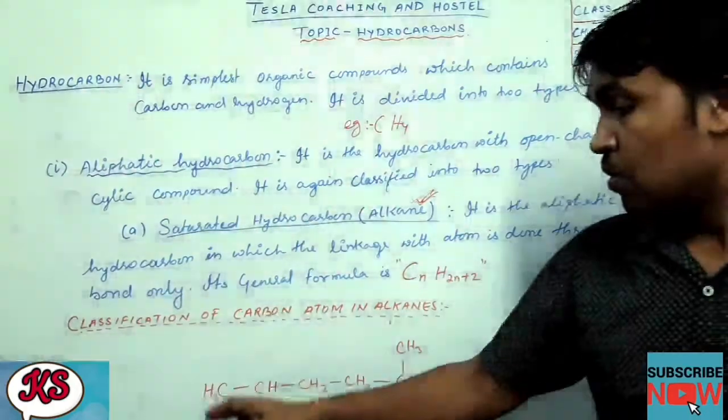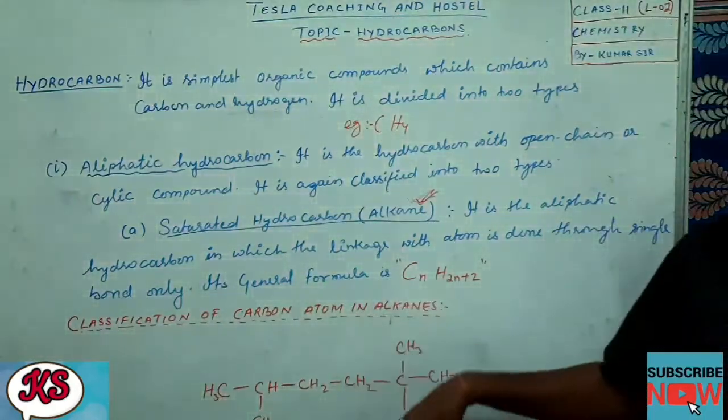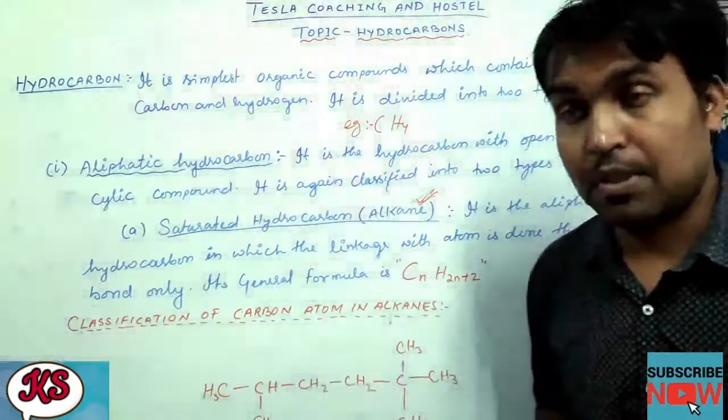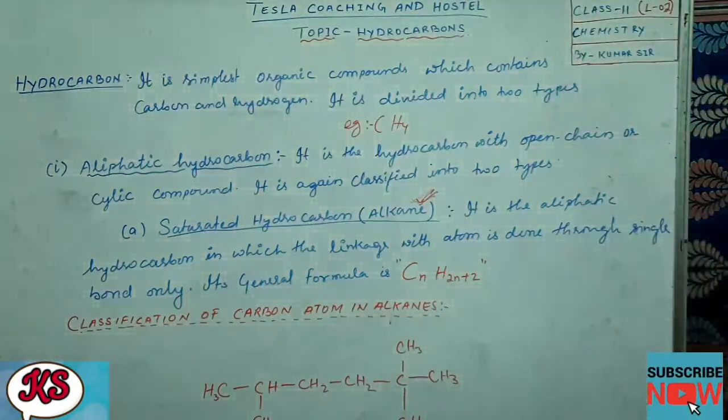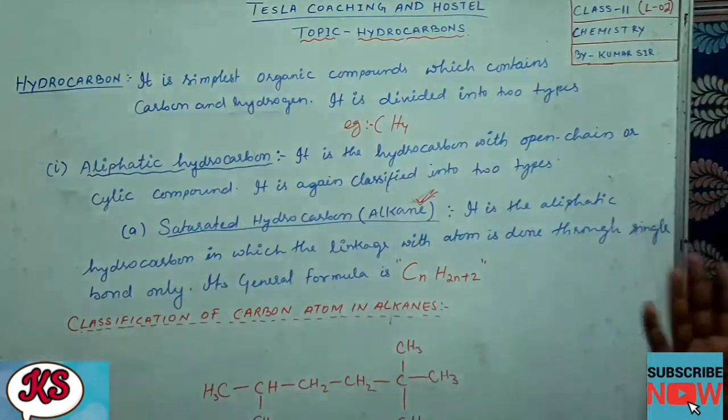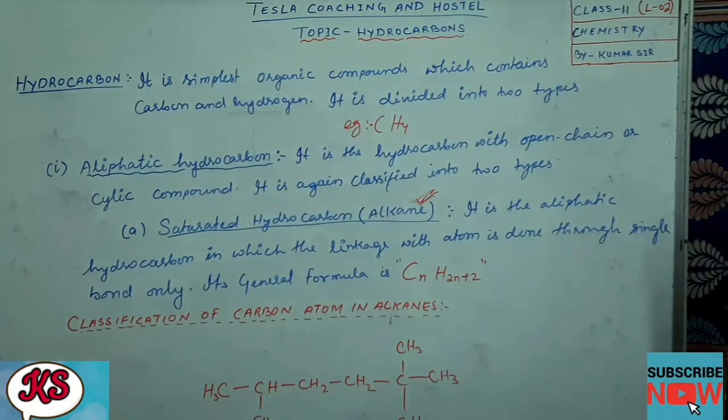So these are all what? Alkanes, saturated hydrocarbons. You can't see any double bond here. So this is an example of saturated hydrocarbons. In saturated hydrocarbons, the carbon atoms are again classified into different categories. Okay, so let us try to learn it.